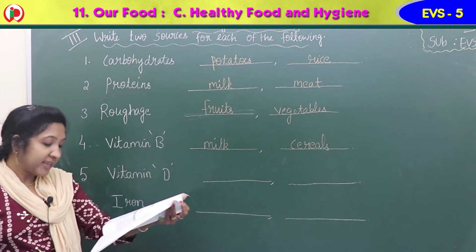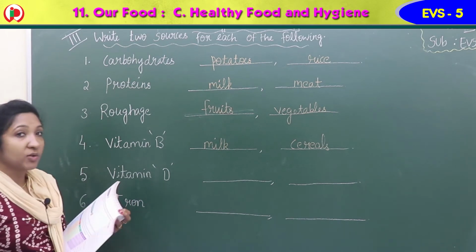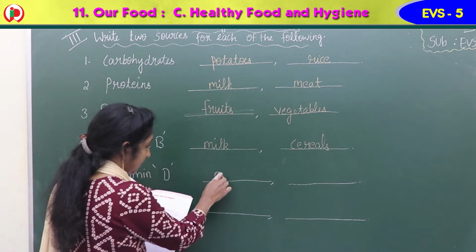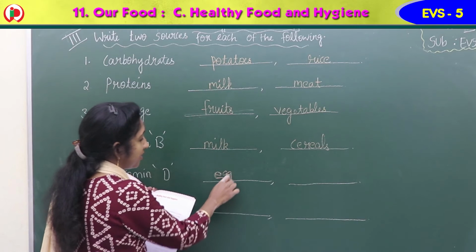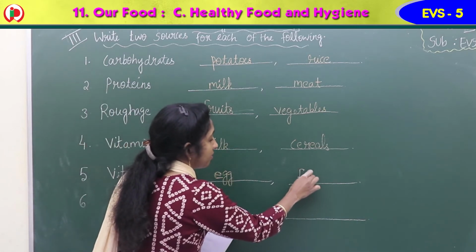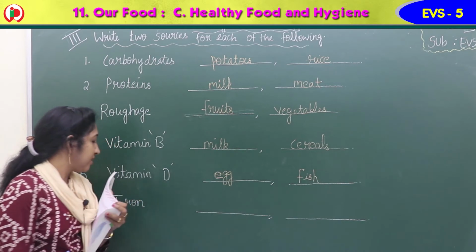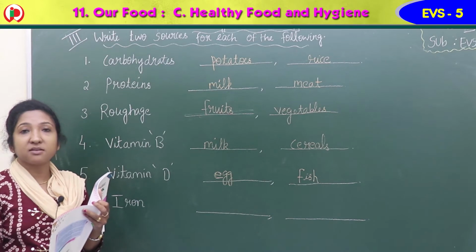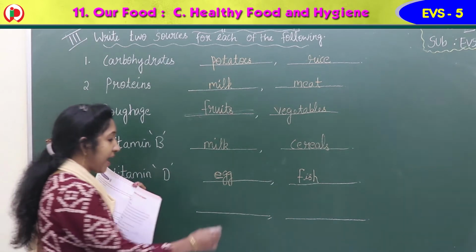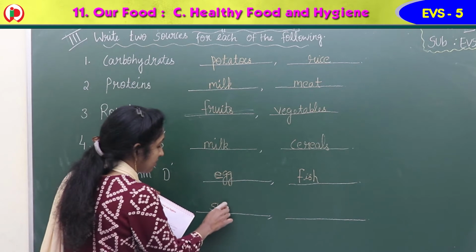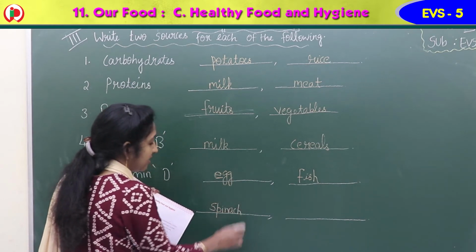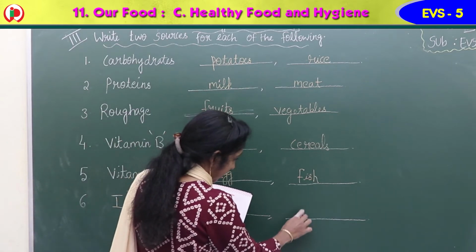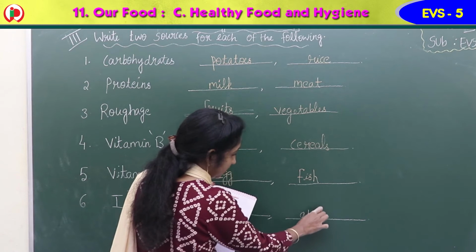Then coming to vitamin D. Vitamin D sources you can write egg, then fish. Then iron. Iron, spinach is there, apple is there, guava is there. So spinach, apples you can write spinach, S-P-I-N-A-C-H, then apples.